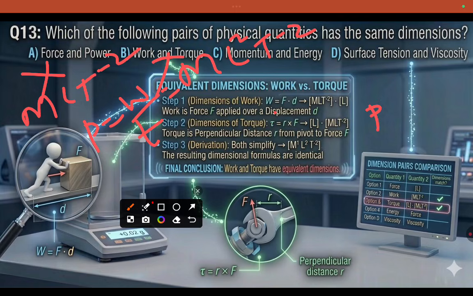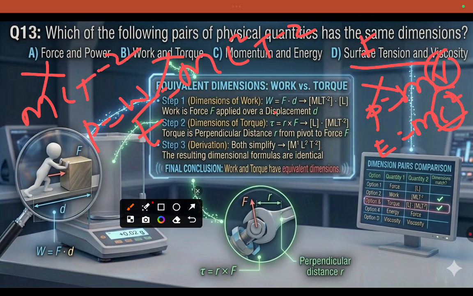Momentum P equals mv, energy E equals mc square: this is meter per second, this is meter square per second square, so these two are not equal. Surface tension, viscosity. Surface tension is F by L.